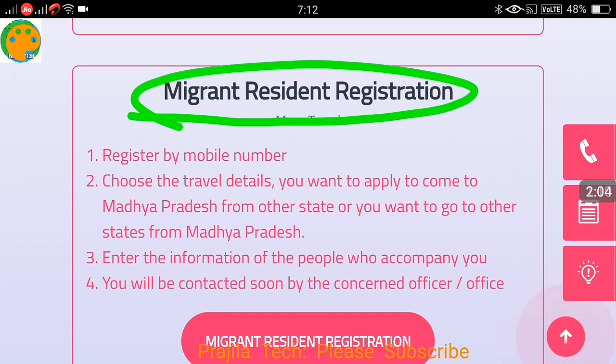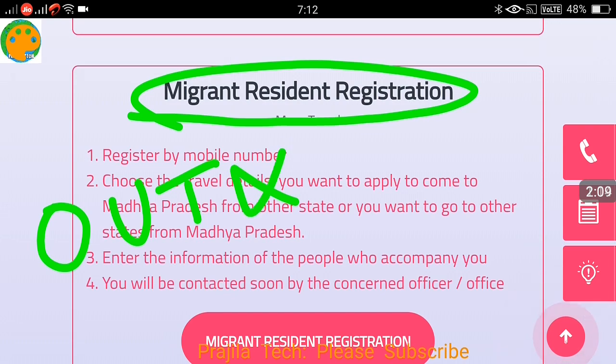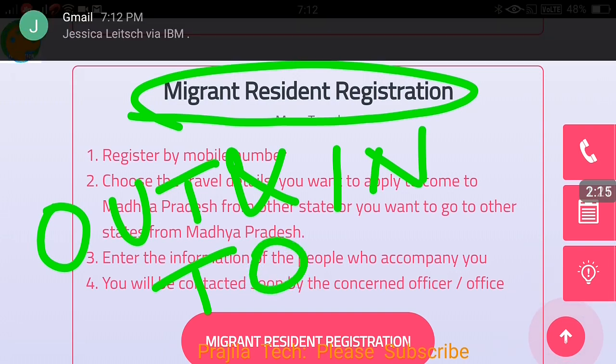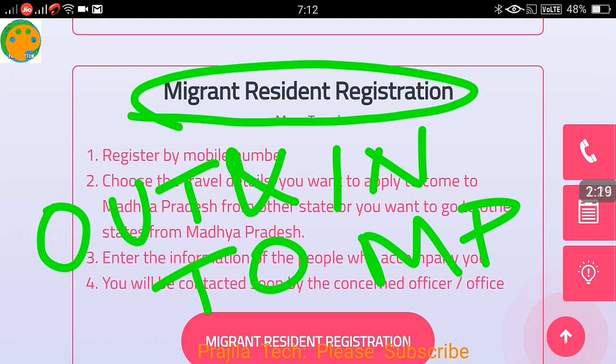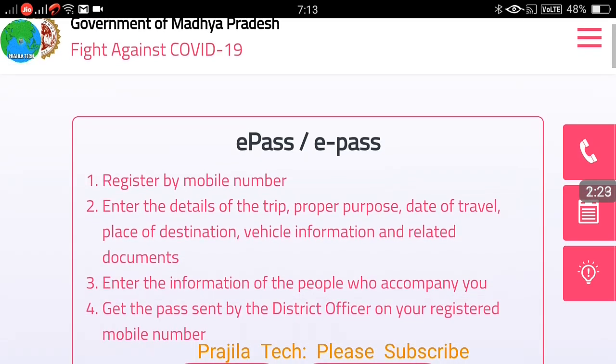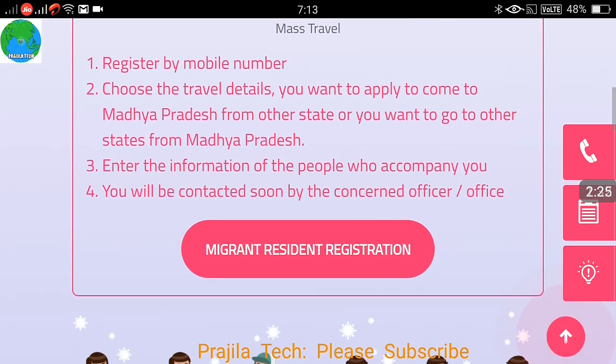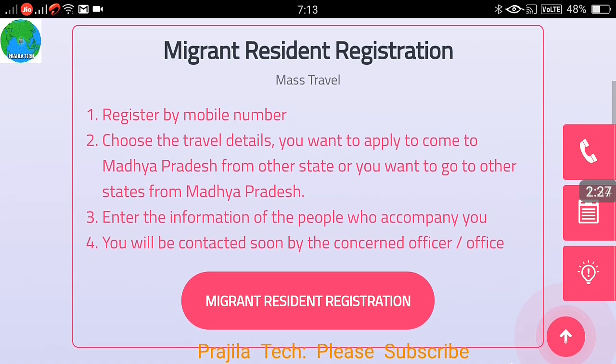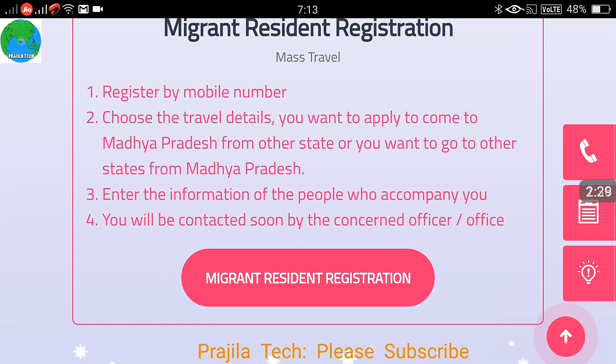The second option is migrant resident registration. This is for people going out of and coming into Madhya Pradesh. Suppose you want to go outside of Madhya Pradesh state, or you want to come back to Madhya Pradesh, this can be used. So let us see how this can be done. You can click any of the two options, and then the process is almost the same.